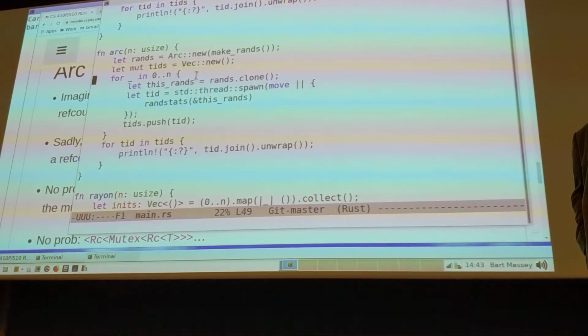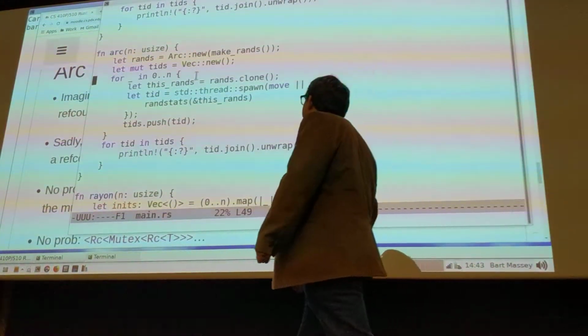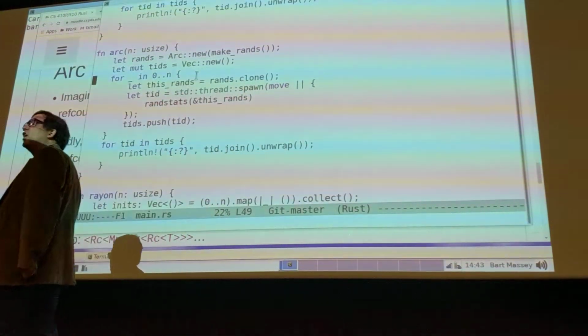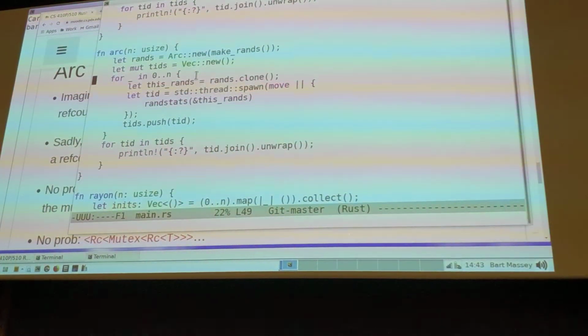The compiler has no idea, right? It has to assume the closure can still be running when the program exits. So the compiler is going to say, nope, sorry, you're trying to use a pointer from your environment that's going to go away before the thread finishes. In this case, that's absolutely true, right? Each iteration of the loop, you're going to drop that thing you made.